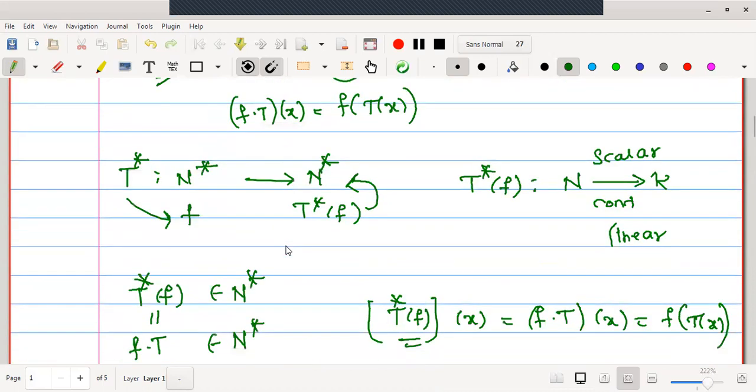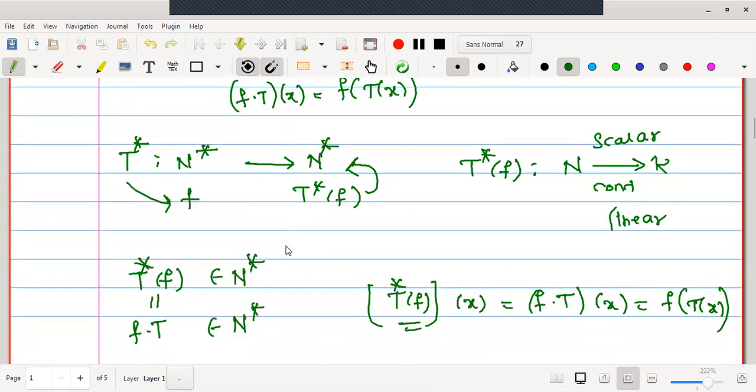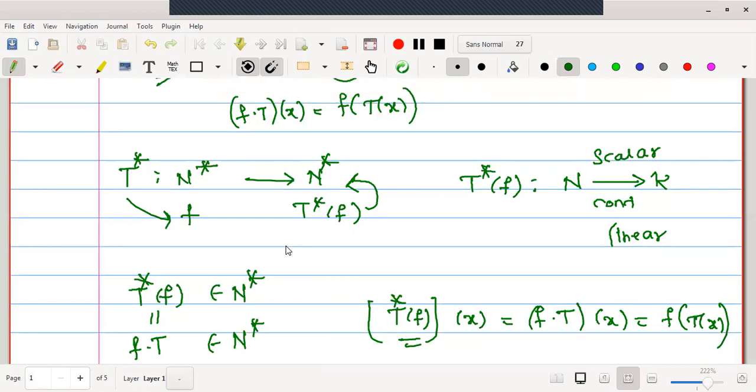Now, in the next theorem, we are going to prove that this conjugate operator possesses many properties. We will combine the theorems and split them. We are going to prove that this conjugate T star is a continuous linear transformation on N star. Then the mapping which takes T to T star is an isometric isomorphism, which reverses the product, preserves the identity transformation, and much more. If you have understood the definition clearly, let me go to the properties.